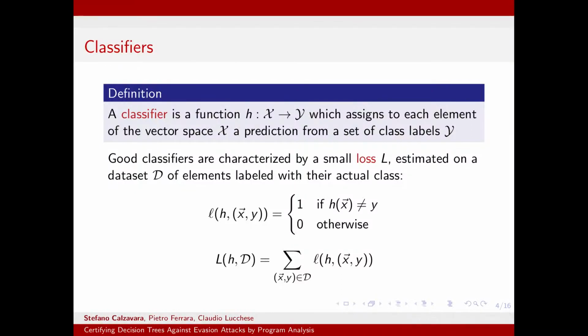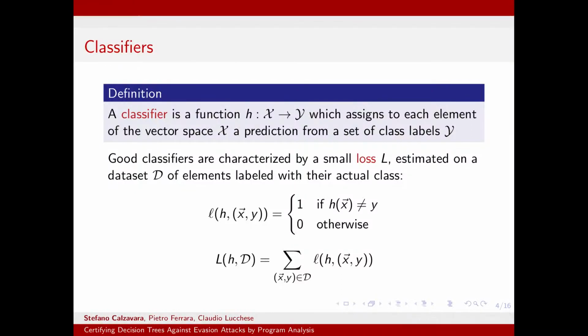This is exactly what you see in this slide, where we first define a notion of instance level loss, small l, which, given a classifier h, an instance x, and a correct class label y, returns 1 if the prediction of the classifier is wrong, and 0 otherwise. By summing the value of the instance level losses, we are effectively counting the number of mispredictions which are performed by the classifier over our dataset D. The key problem with this definition is that it is not representative of what might happen when the classifier undergoes attack.